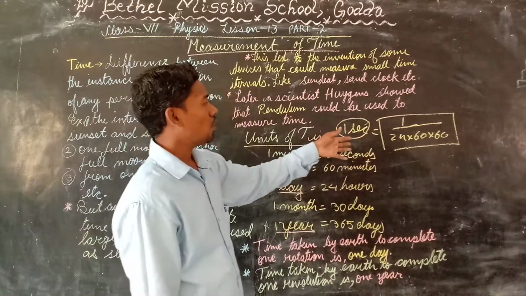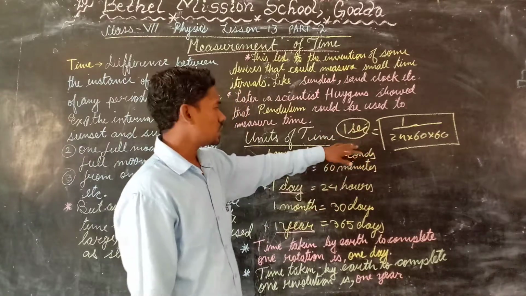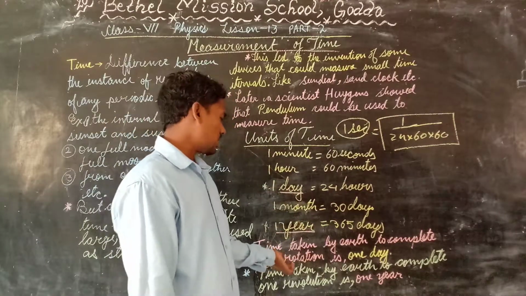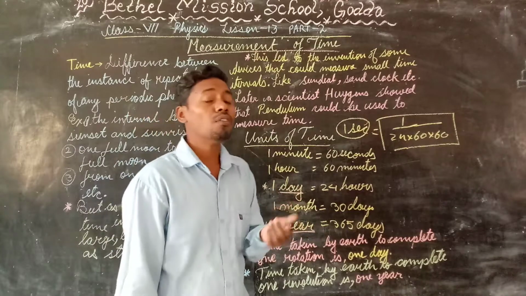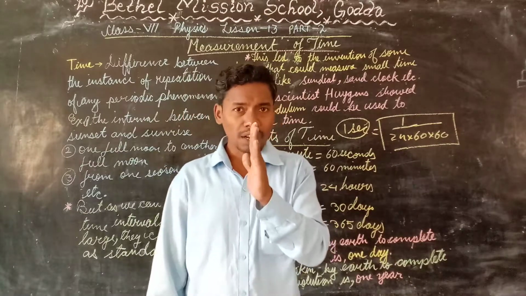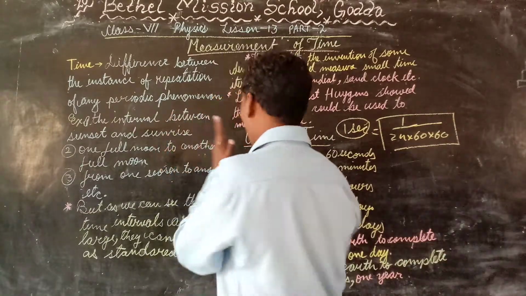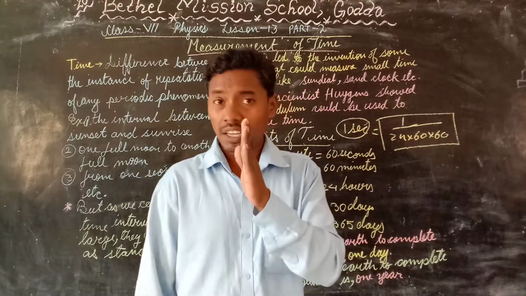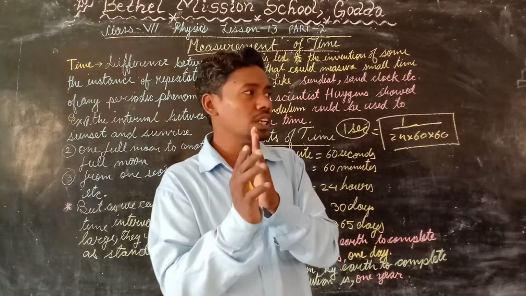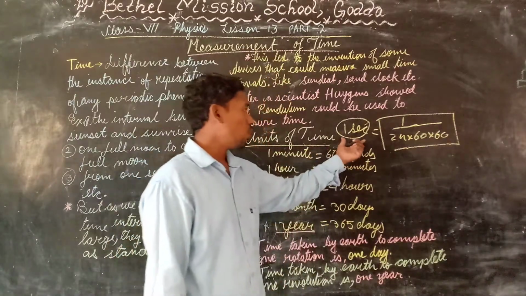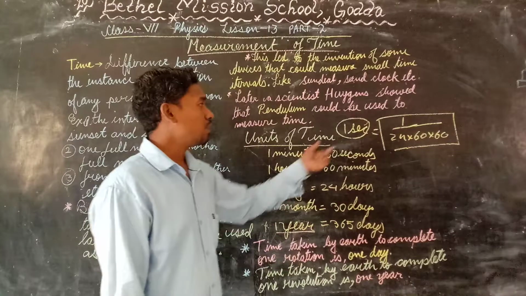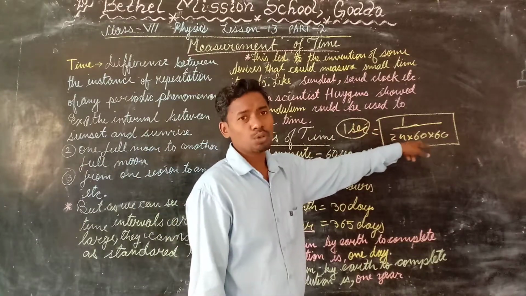This reading is called solar second. Why do we call it solar second? Because we try to understand this rotation with the help of the Sun. If I am facing the Sun now, and I rotate in this way, the next time I come to face the Sun again, that is called one rotation. So this time interval is related to the Sun, therefore it is called solar second. So this 1 second can be considered as one rotation period divided by 24 into 60 into 60.